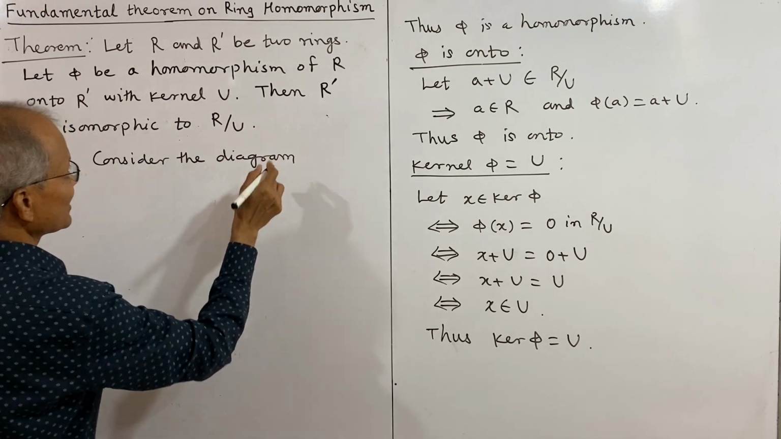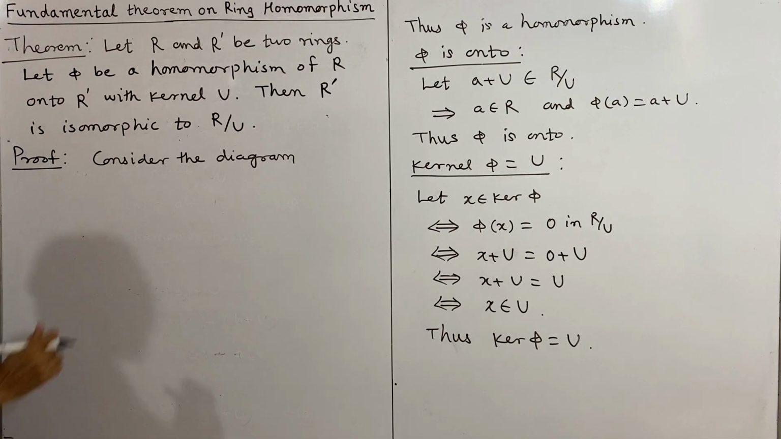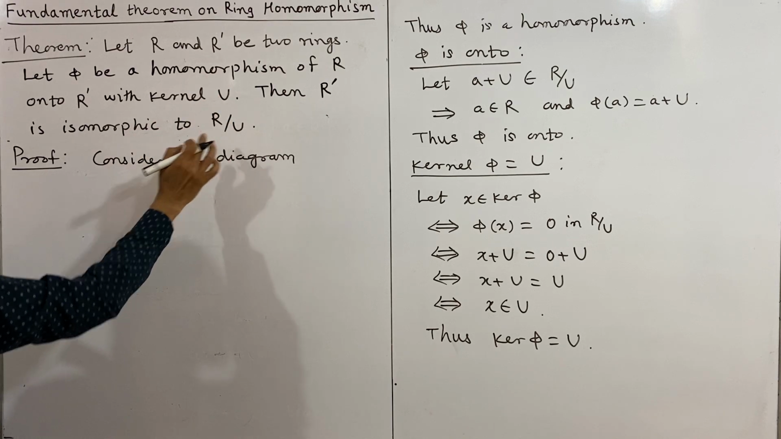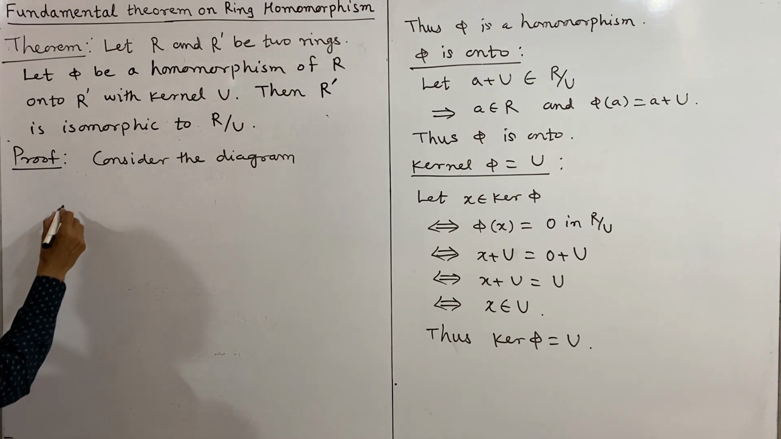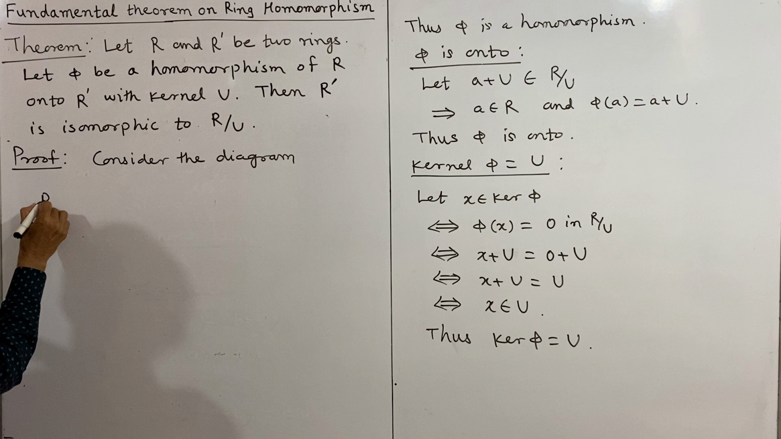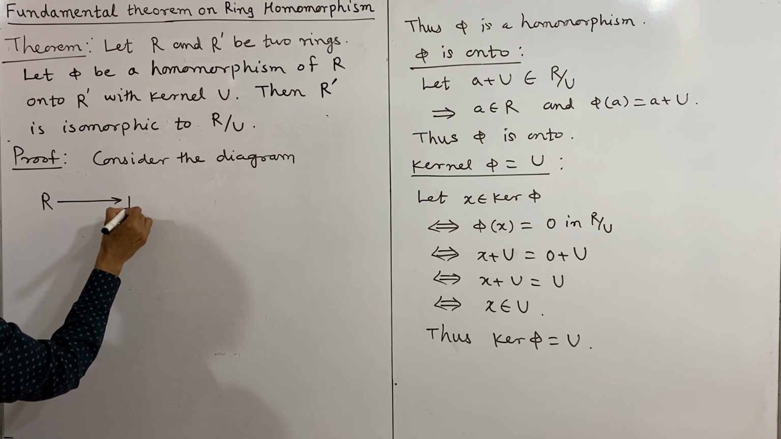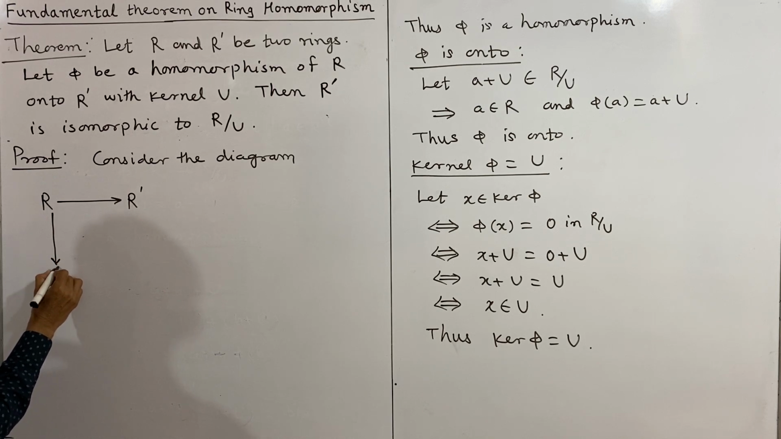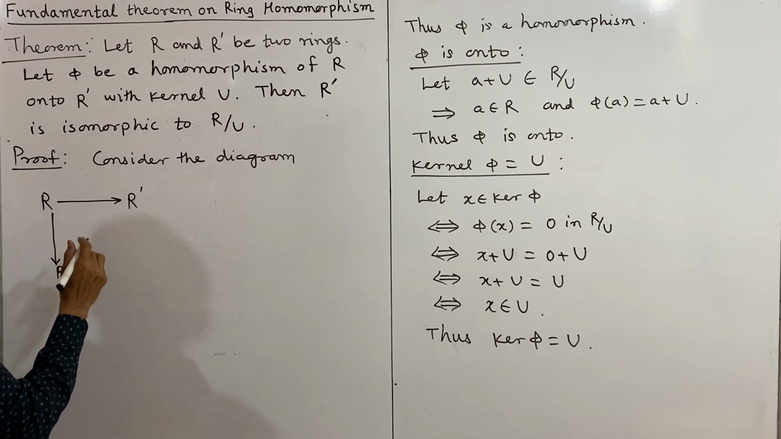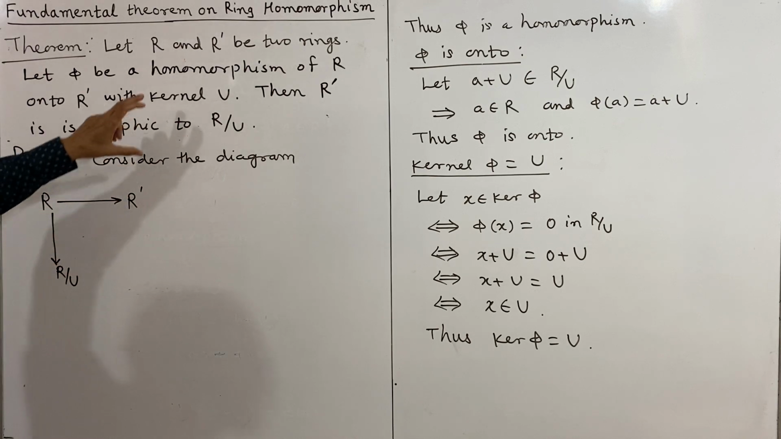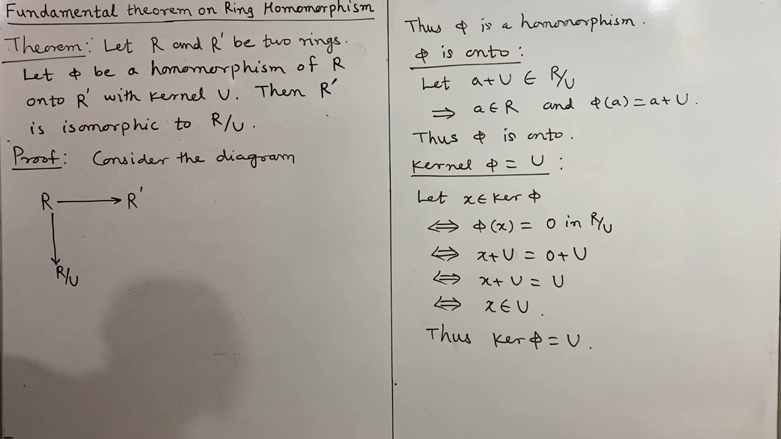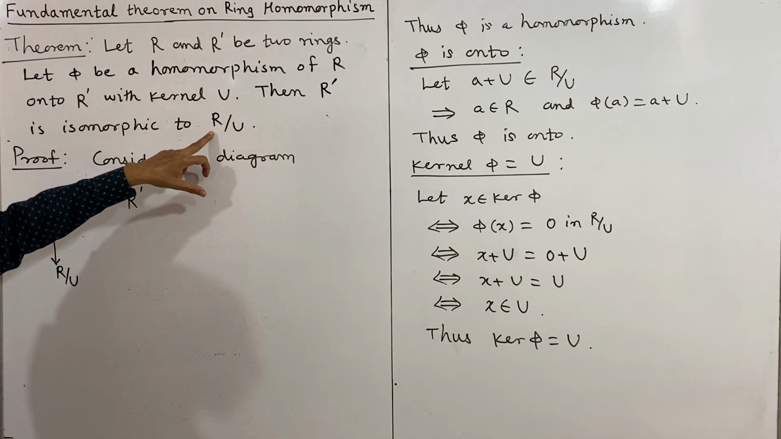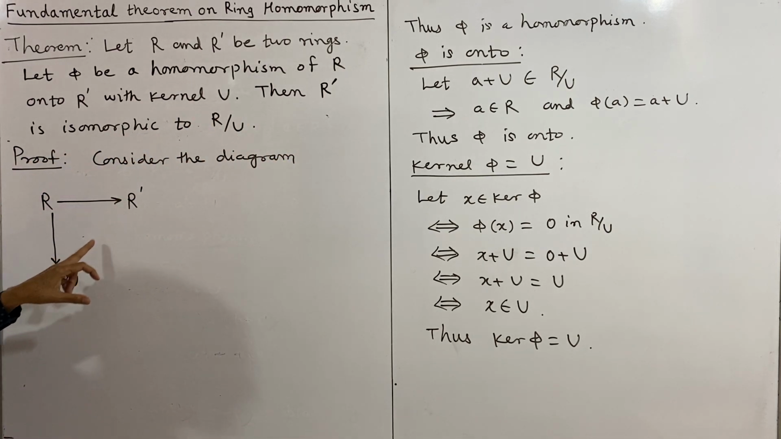First, we shall consider these rings here. We will have three rings: R, R prime, and this quotient ring. So I shall draw the figure here: R, this is R prime, and this is the quotient ring R by U. And thus these are the three rings we have stated in the theorem. Now what we have to prove is that R prime is isomorphic to R by U. These two are isomorphic, that we have to prove.